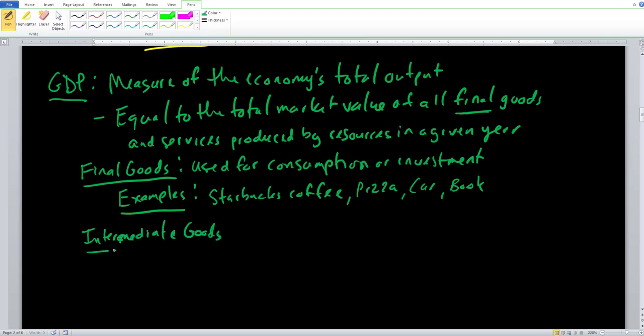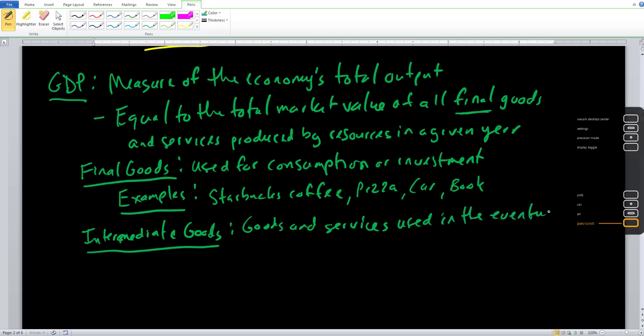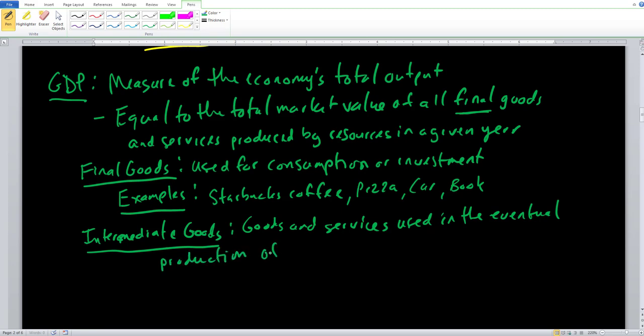Intermediate goods are goods or services that are going to be used in the production of these final goods. So goods and services used in the eventual production of final goods. So intermediate goods, these are things that we're actually going to be using in the production of these final goods.